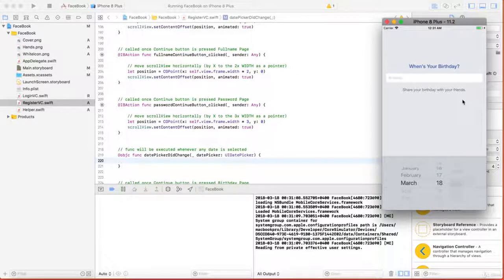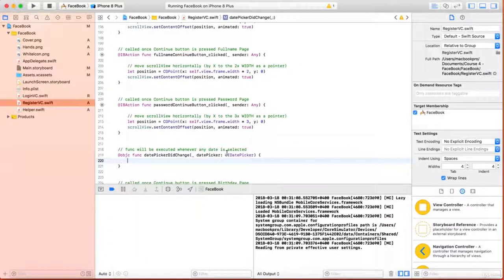Excellent. We can select the date. If you try to select, let's say the current date is 2018 or 2019 or 2020, it won't allow you to go to 2 years back, because physically you cannot be a 5 year old kid who wants to register an account on Facebook. So this is the maximum date which we can place.